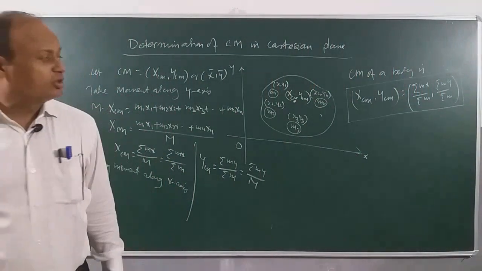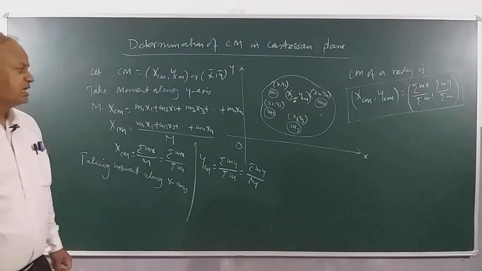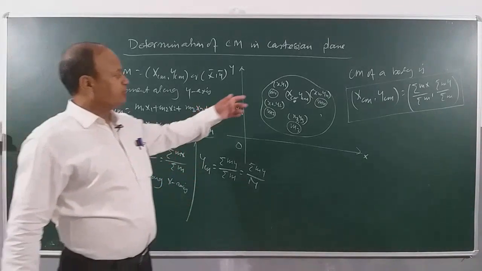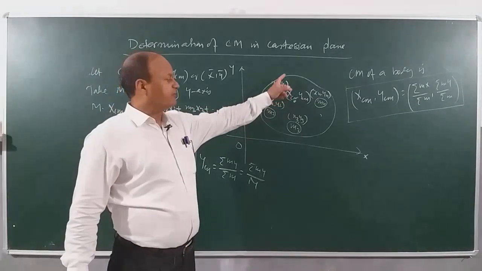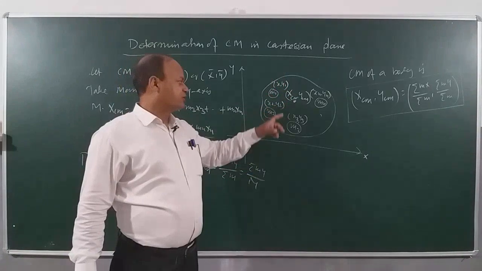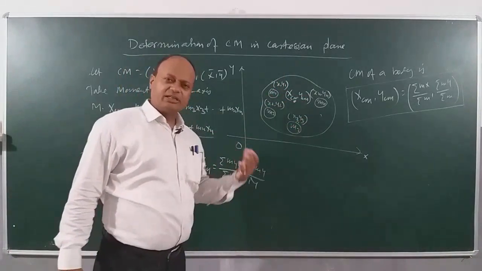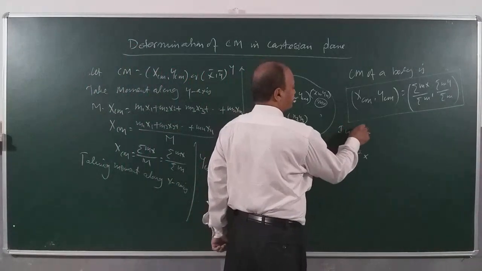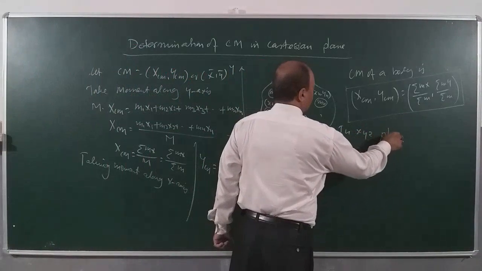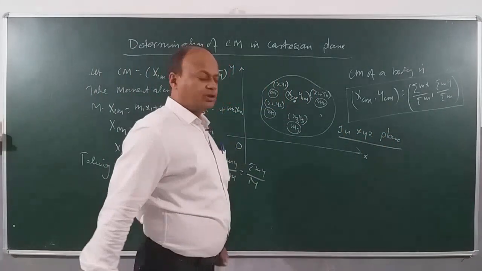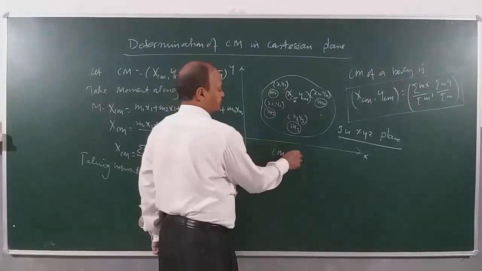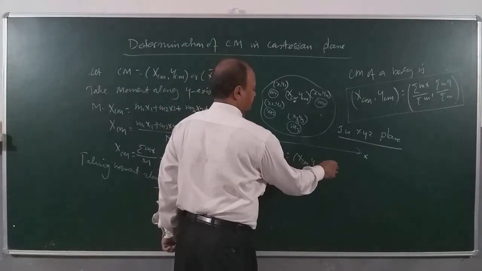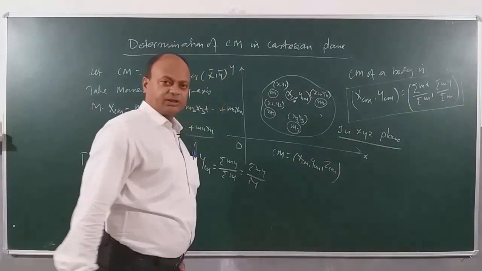Clear? So this was a problem in 2-dimensional space. Now suppose I have a 3-dimensional space, then another coordinate will be added along the Z axis. x1 y1 z1, x2 y2 z2, x3 y3 z3. Similarly, therefore I can generalize this result in xyz plane or 3-dimensional space. Center of mass is xcm, ycm and zcm. Clear?